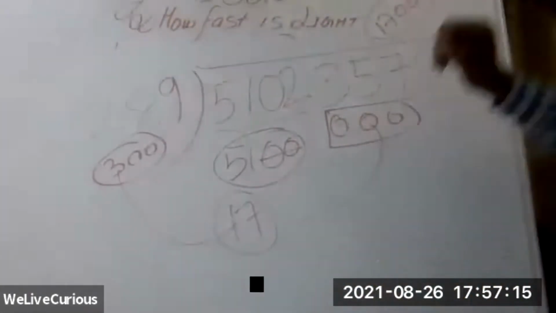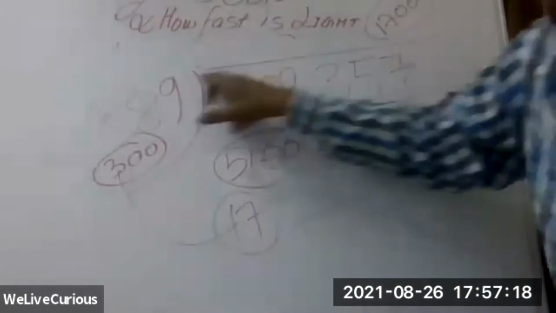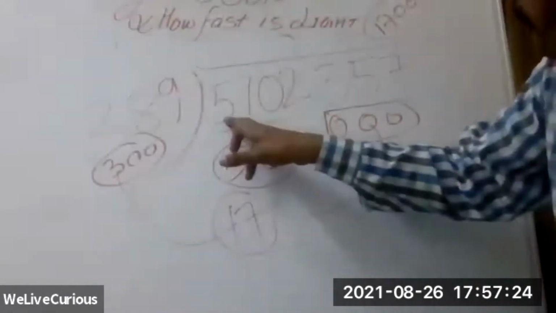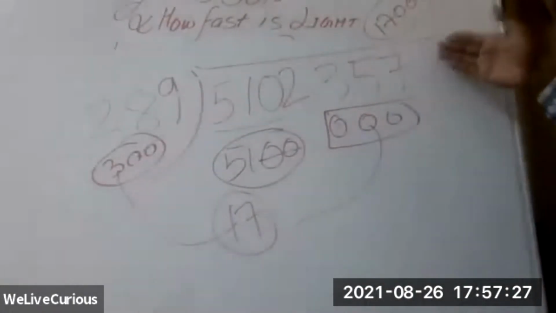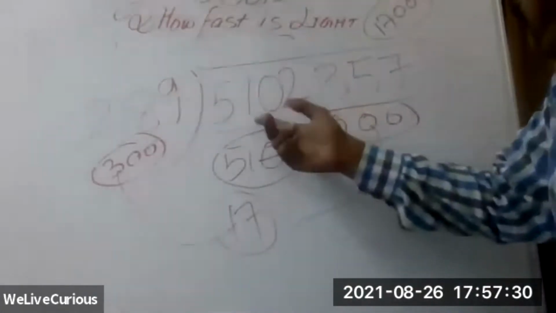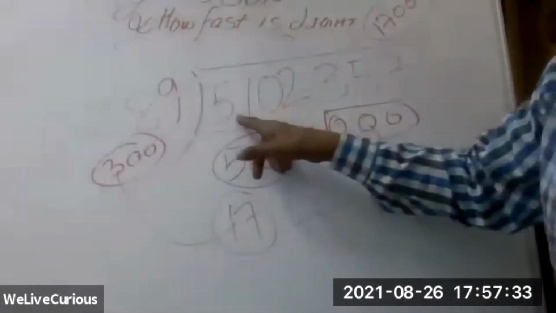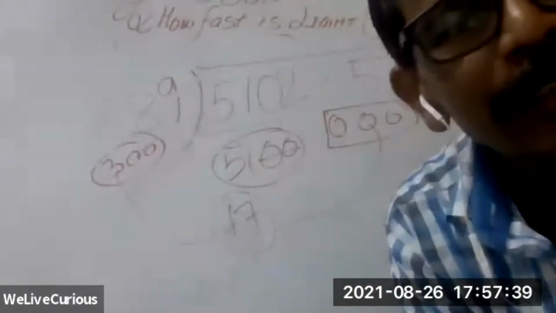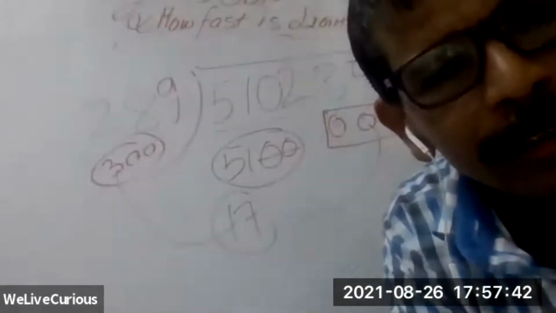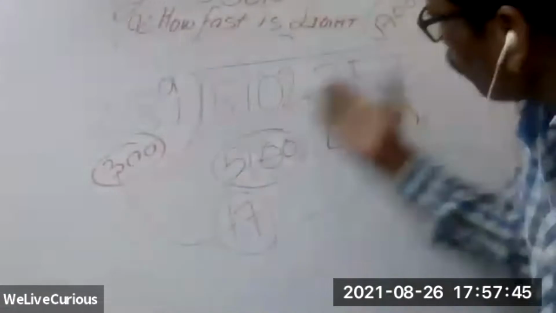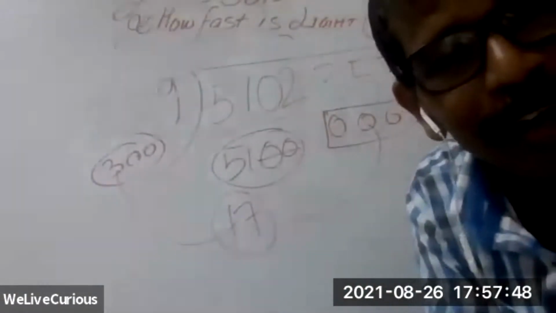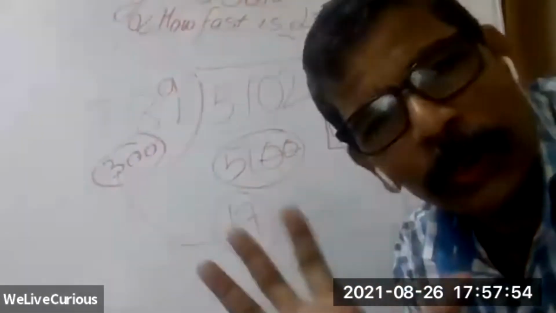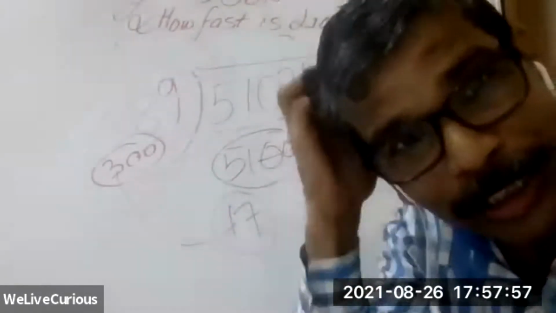Suppose somebody is making 5,102,357 in 1 year, in 300 days. Every day how much is he earning? Suppose this is the question. You can approximate 17,000. It is huge money. Approximately 17,000, it is much enough.